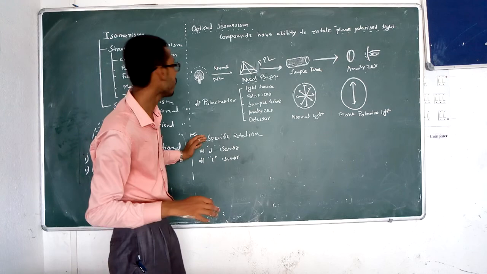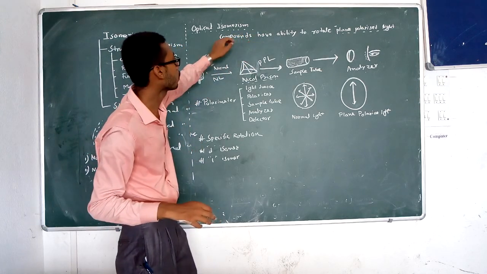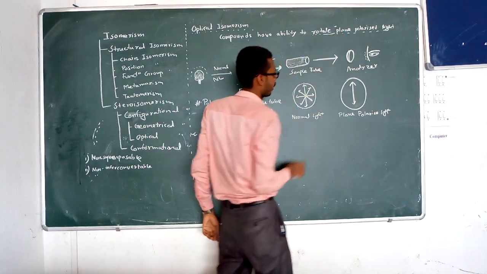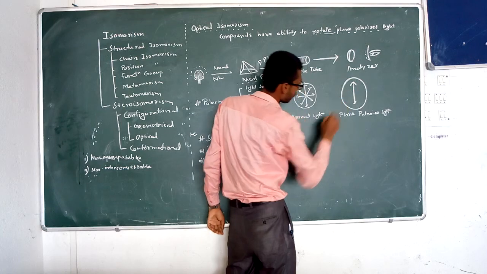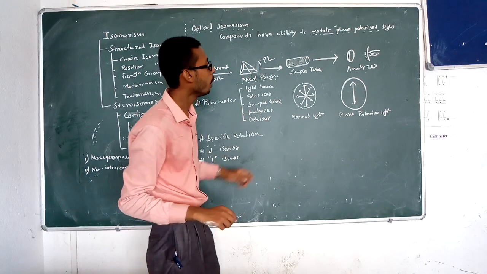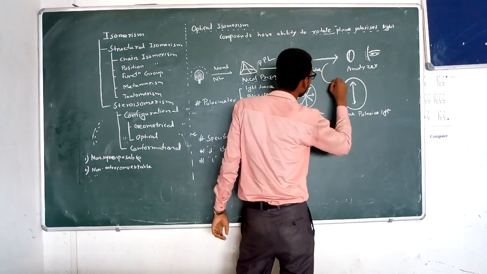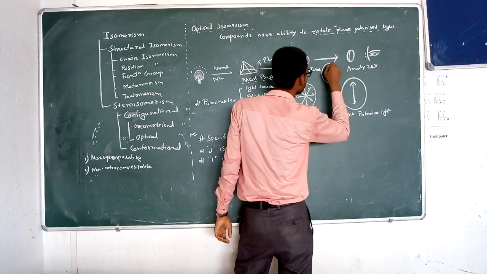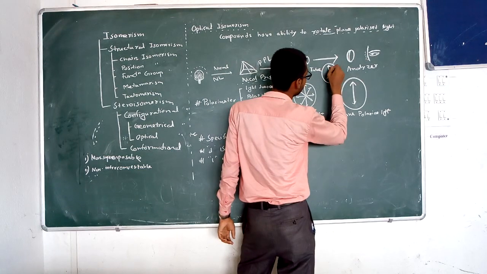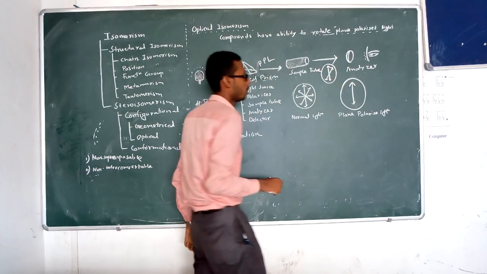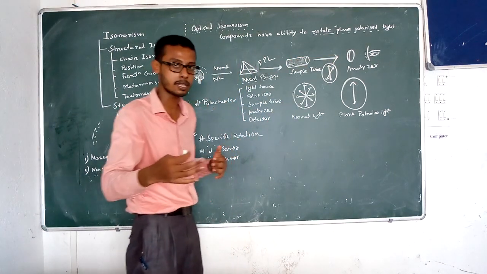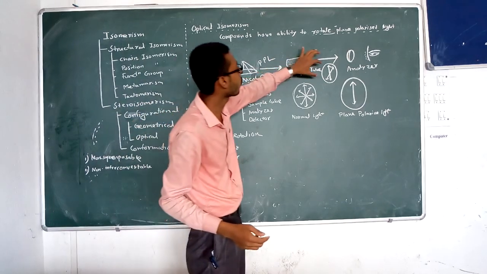Rotation relates to the optically active compound. This compound rotates the plane polarized light. The plane polarized light has one direction when it enters the sample tube, and after passing through the solution it rotates somewhat to the left.